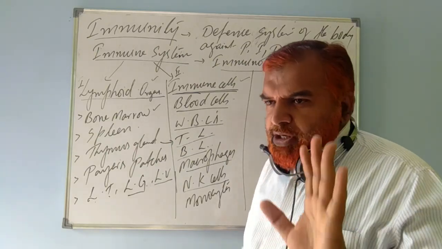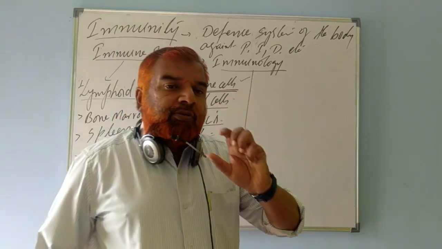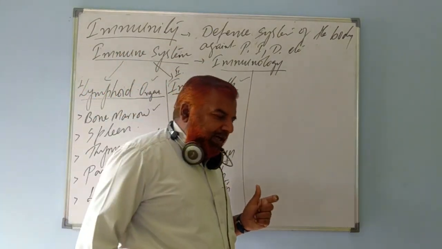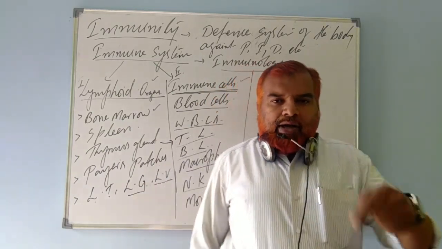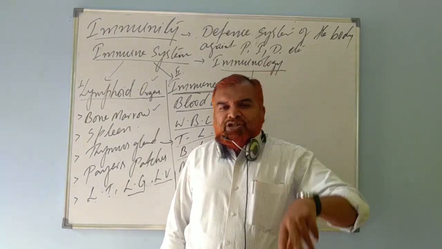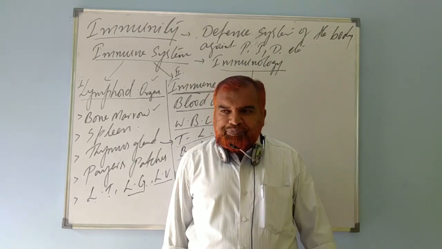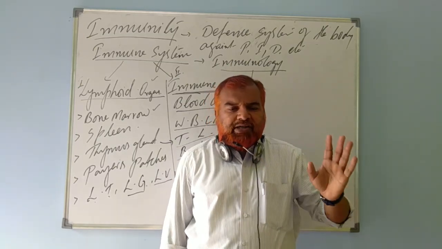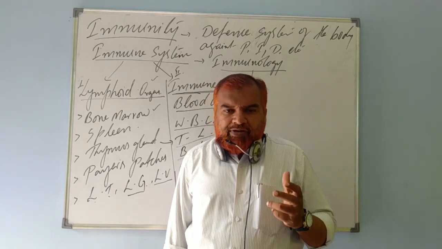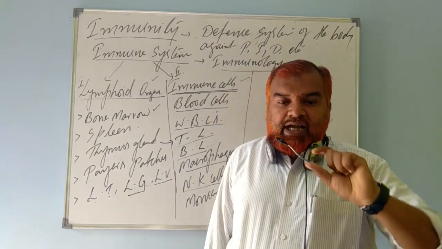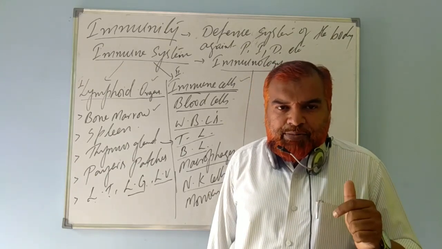I hope it's clear. Immunity is nothing but the phenomenon of self-defense, the concept of self-defense where the body is getting protected. Now the question arises, why does the body have to be protected? Because we are constantly exposed to millions of different types of pathogens. How is our body able to differentiate between self cells and non-self cells? What do you mean by that?